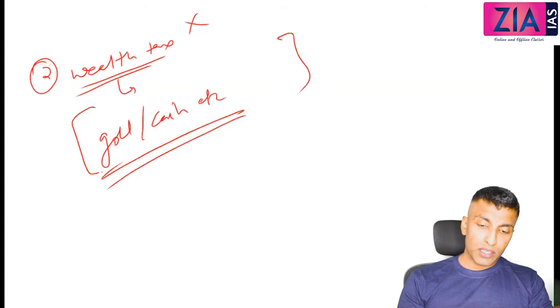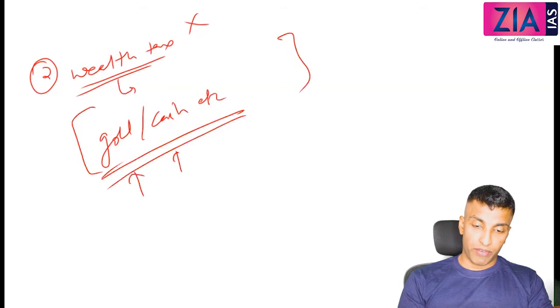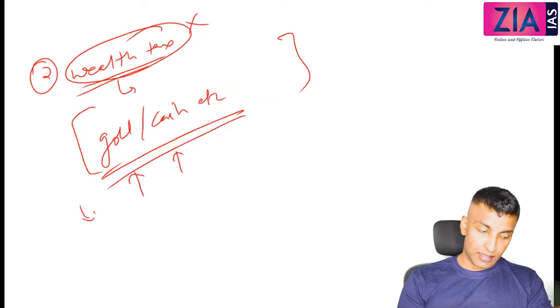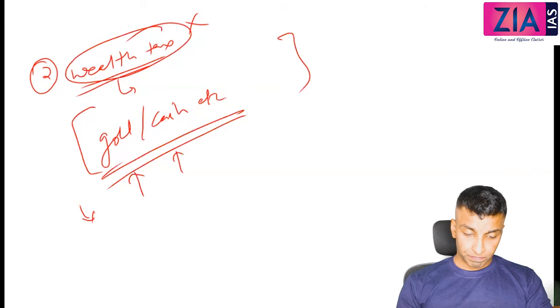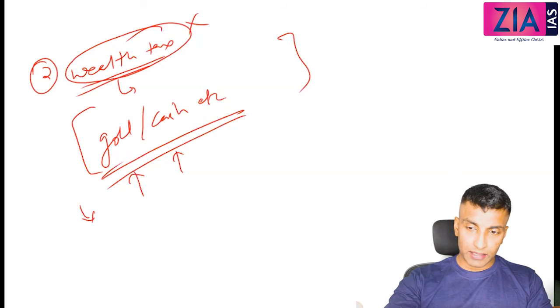Okay, now why it is abolished? Because it is very difficult to know how much gold or cash people are having. People will not disclose it. Okay, and the revenue collected under this wealth tax is actually very, very less. In fact, the investment to collect tax will be much more than the tax collected by itself. Okay, and the main reason is the financial wealth is actually exempted. The land, buildings, all those were actually exempted.